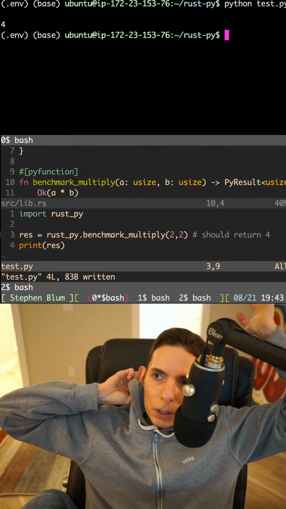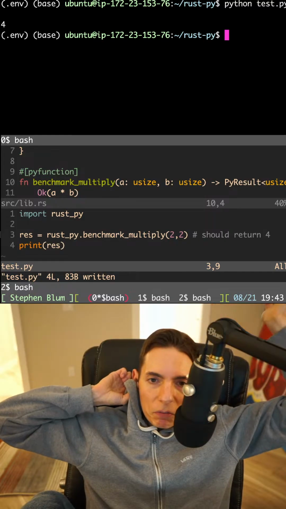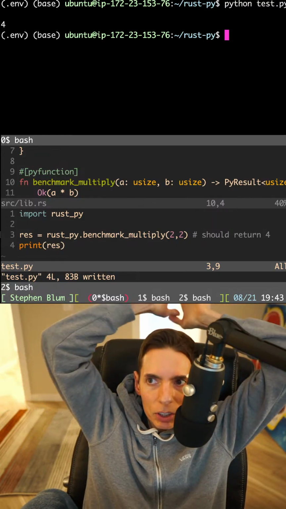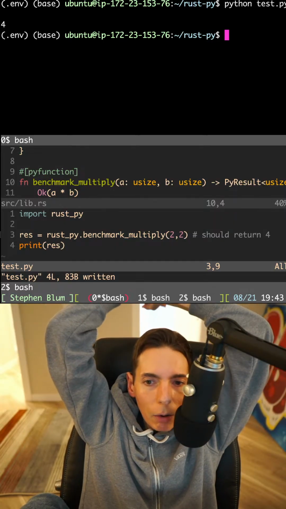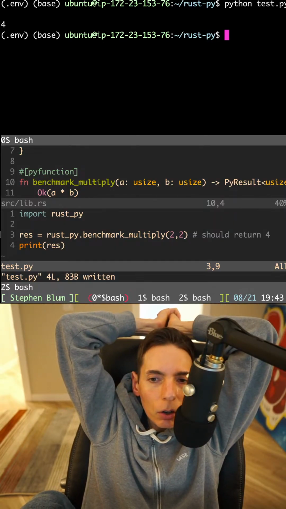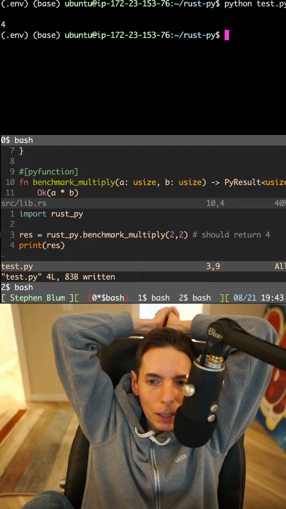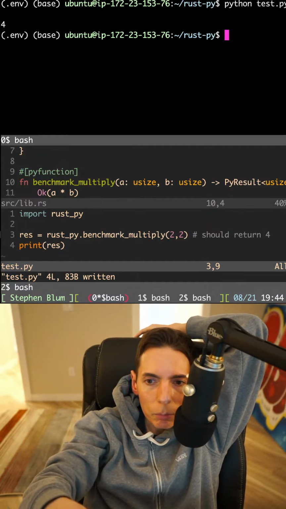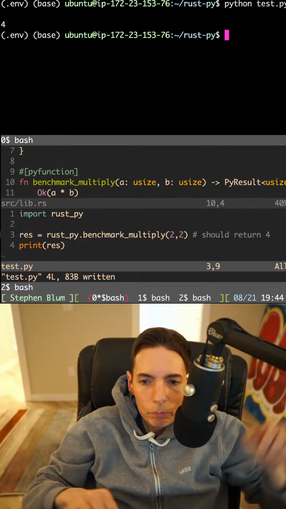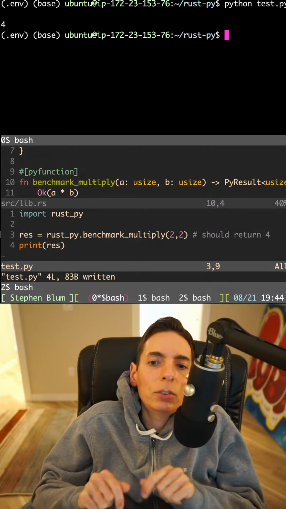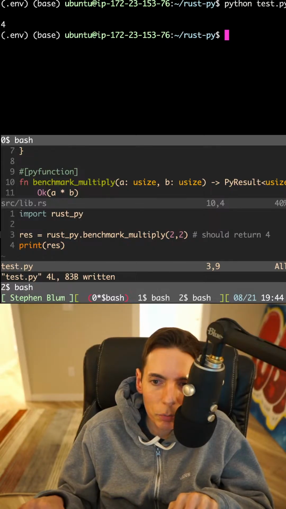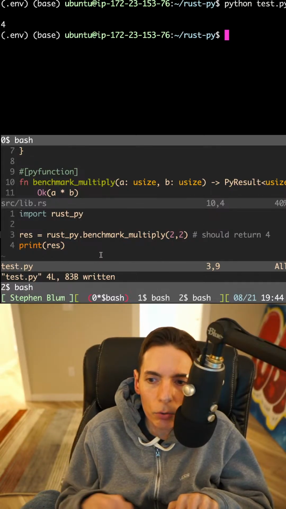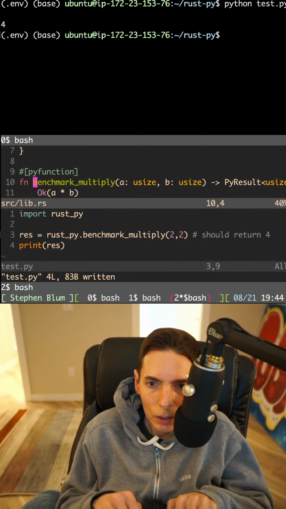So I want to benchmark it in 2 ways. We have 17 minutes. Well, 16. We've got 16 minutes left. We can benchmark it in 2 ways. One, I want to see how fast it is to call a Python multiply and how fast it is to call a benchmark multiply from Rust. And then I want to see how fast it is to do a for loop to multiply some numbers inside of Rust and then over here as well. But we'll see how far we get.